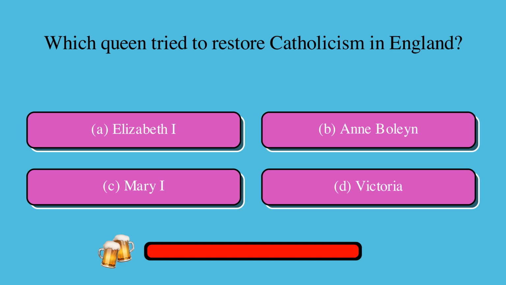Which queen tried to restore Catholicism in England? Is it A. Elizabeth I, B. Anne Boleyn, C. Mary I, D. Victoria? The correct answer is C. Mary I.